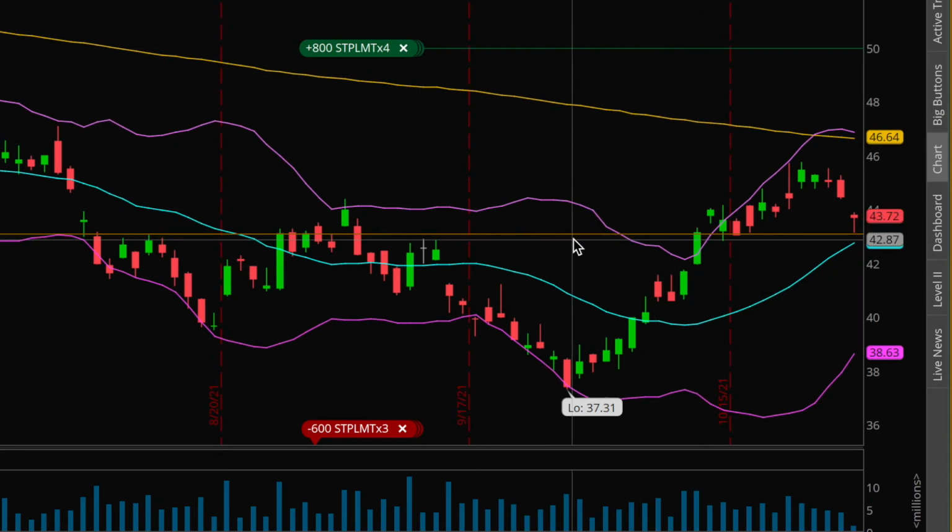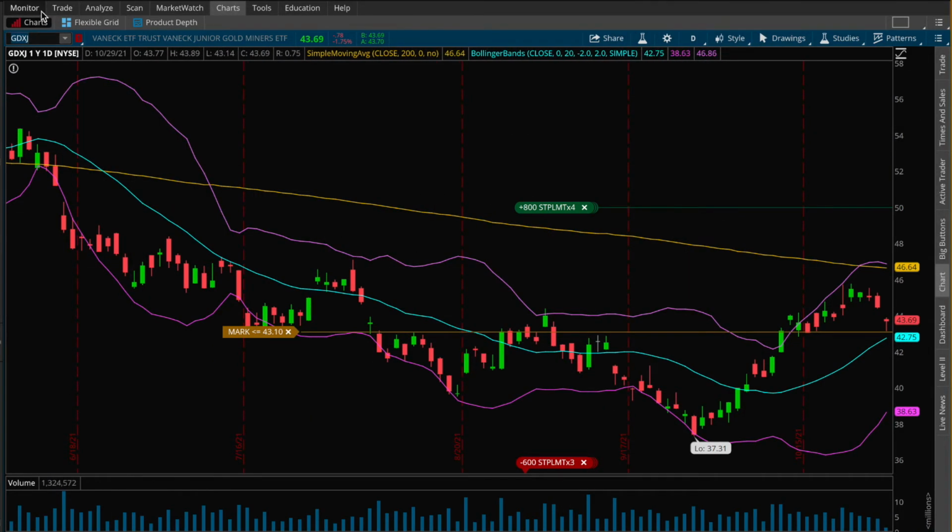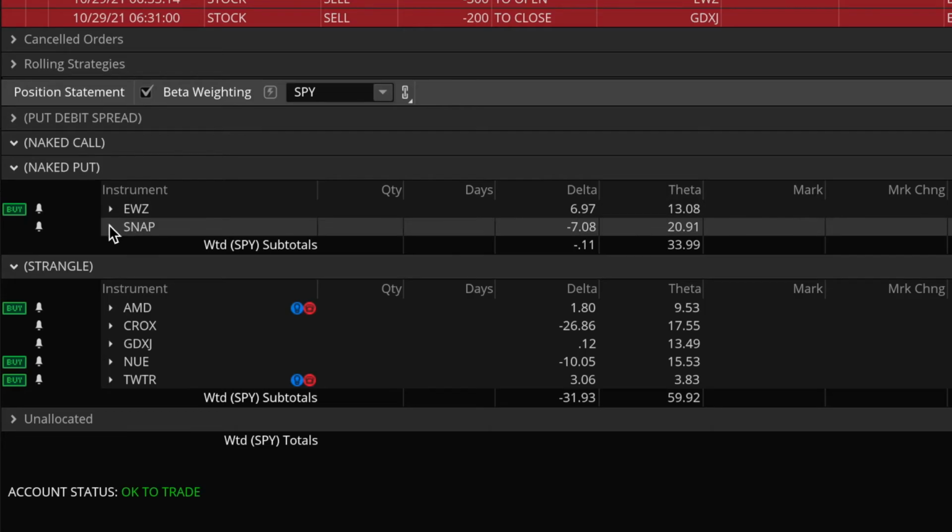But also time is starting to run out for both my GDXJ position and also my EWZ position. There's only about 3 weeks left to the expiration date in November. So hopefully I can just keep hanging on to these positions, managing them the way I need to, and potentially still eke out some profits by that November expiration date. That's still totally possible. And so with that said, we'll come back to the monitor tab here and we'll take a look at my Snapchat position.